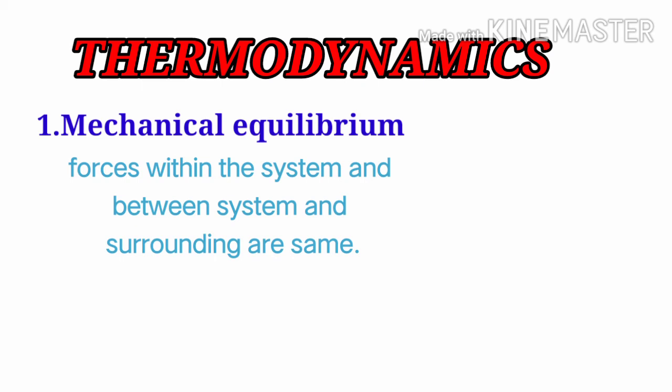Or in other words, with the help of pressure, we can define mechanical equilibrium: if the pressure throughout the system, and between the system and its surroundings, is the same, then we can say that the system is in mechanical equilibrium. So students, this was all about mechanical equilibrium. Now we will see the second type of equilibrium, that is chemical equilibrium.